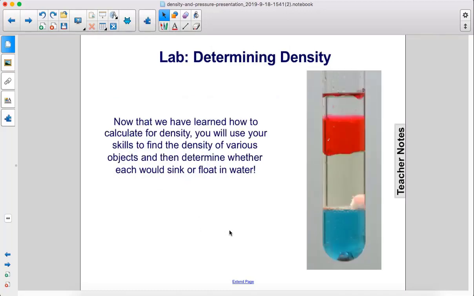Now that we've learned how to calculate density, you will use your skills to find the density of various objects and then determine whether each would sink or float in water.